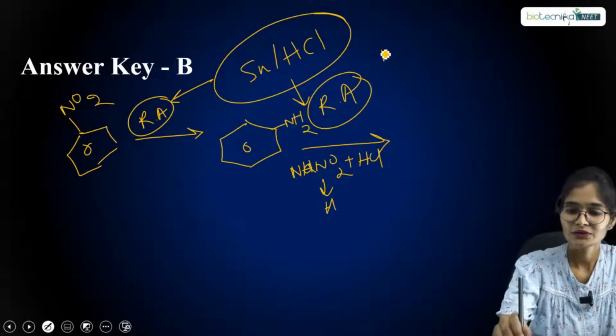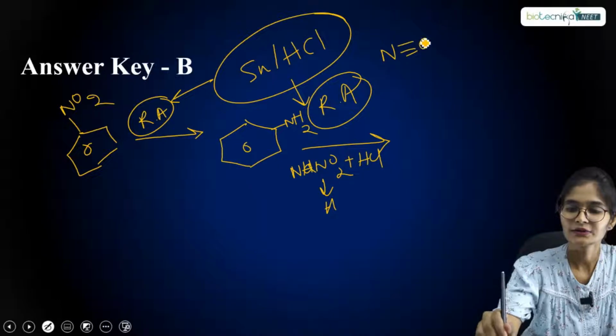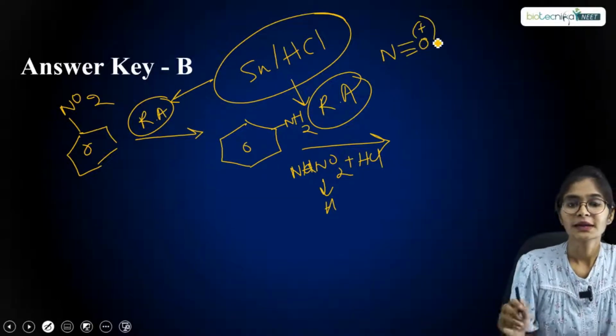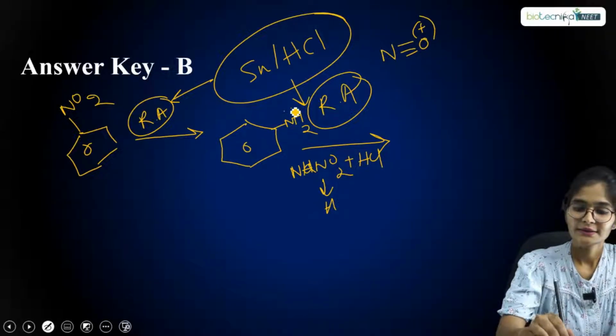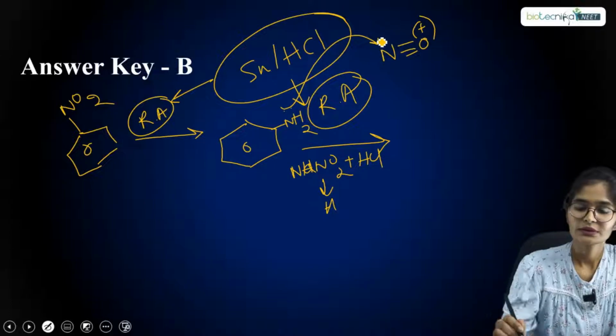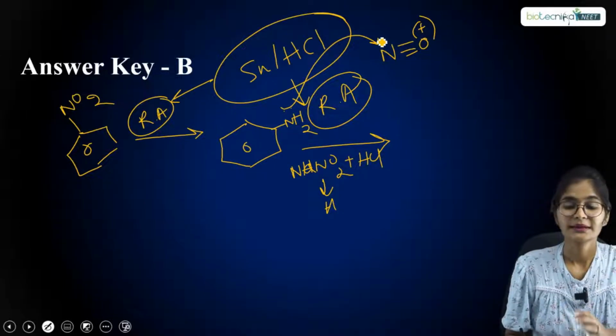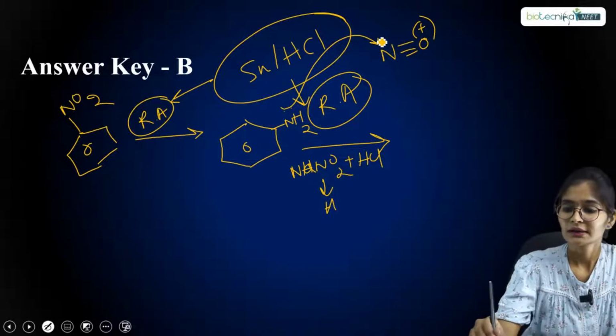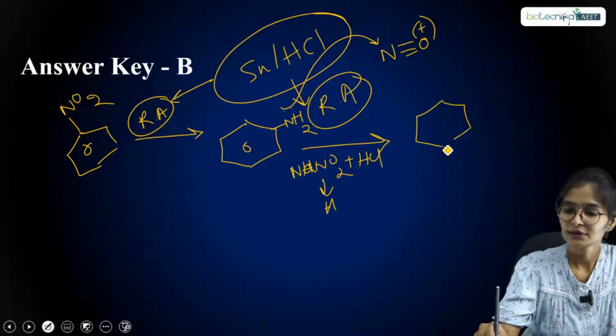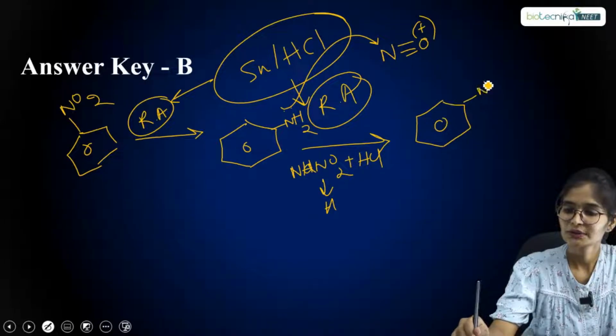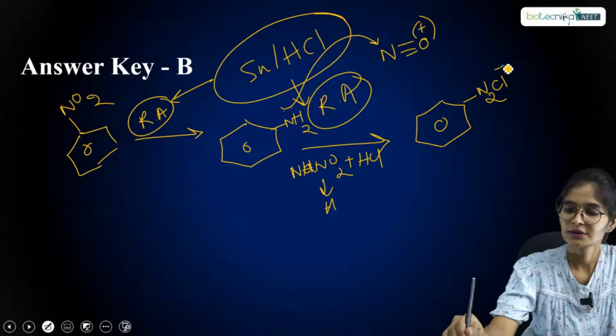That nitrosonium ion is attacked by the lone pair of electrons present on the nitrogen of the aniline molecule. So you will get your diazotized product, N2+ Cl-.